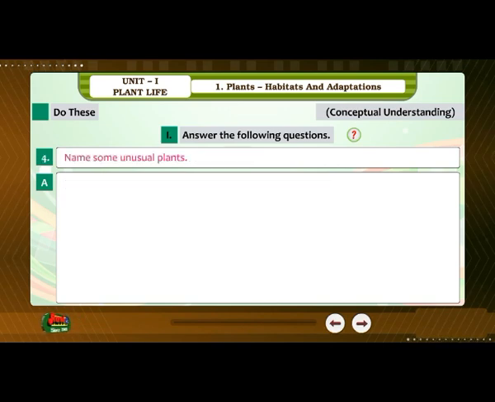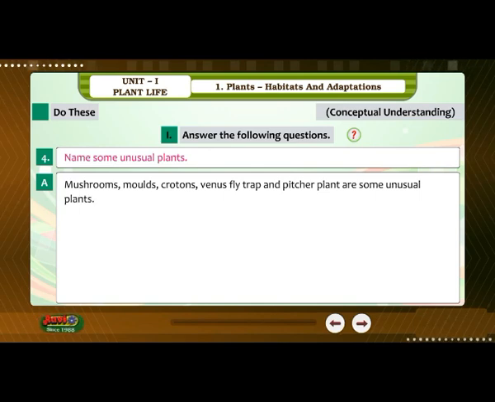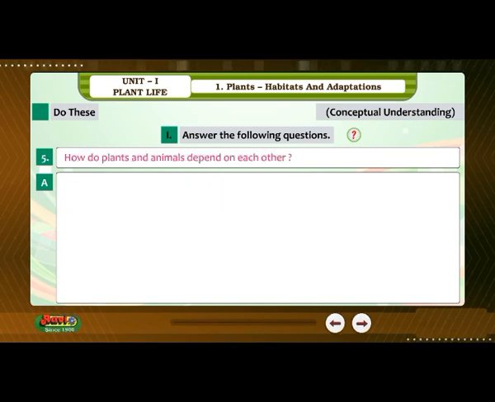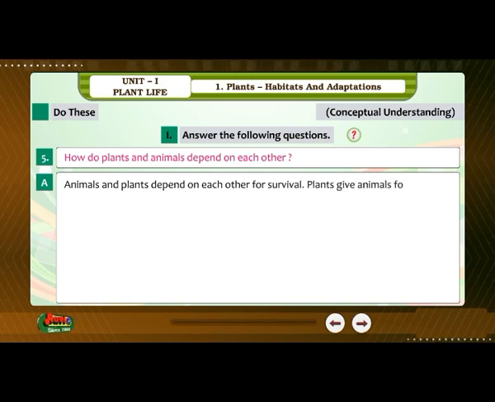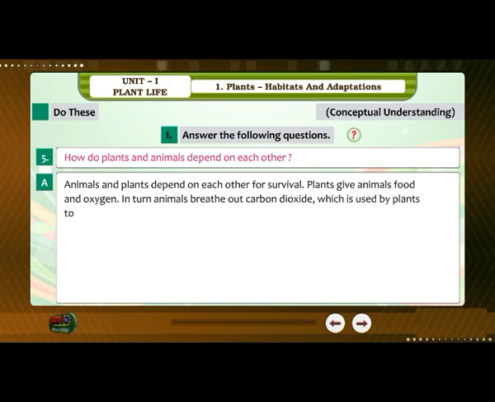4. Name some unusual plants. Answer. Mushrooms, molds, crotons, Venus flytrap and pitcher plant are some unusual plants. 5. How do plants and animals depend on each other? Answer. Animals and plants depend on each other for survival. Plants give animals food and oxygen. In turn, animals breathe out carbon dioxide, which is used by plants to prepare food.